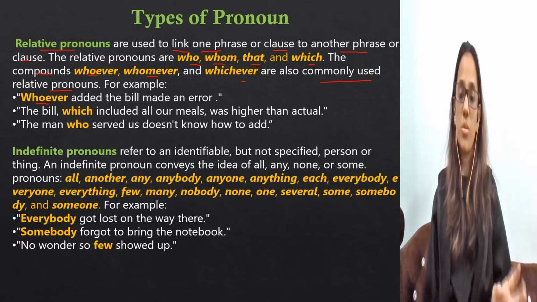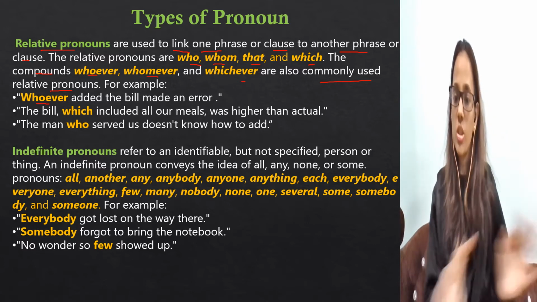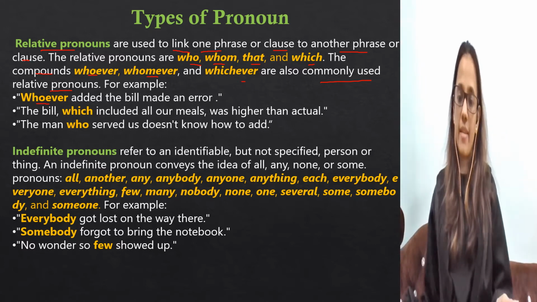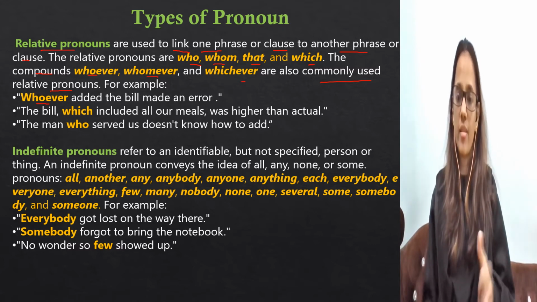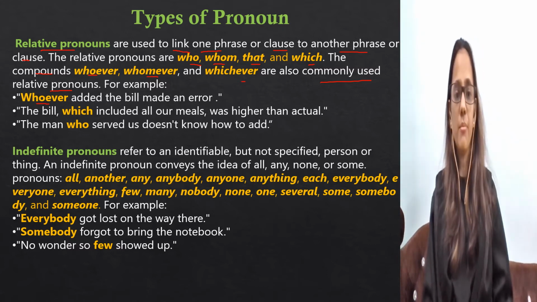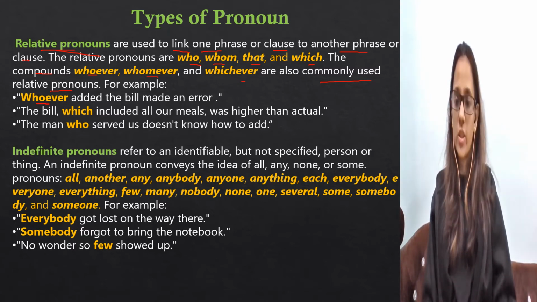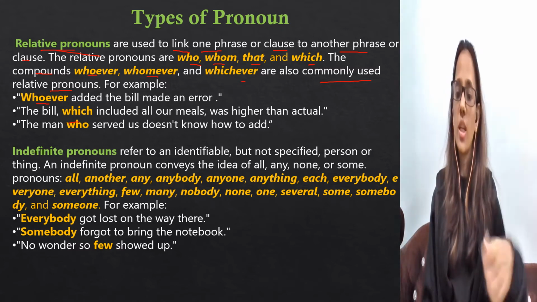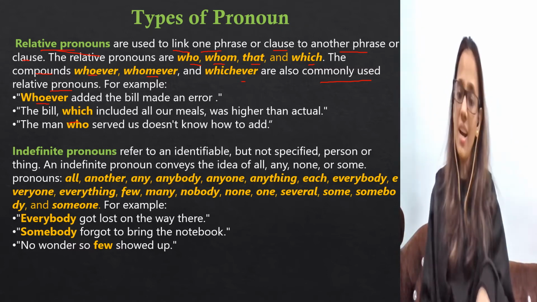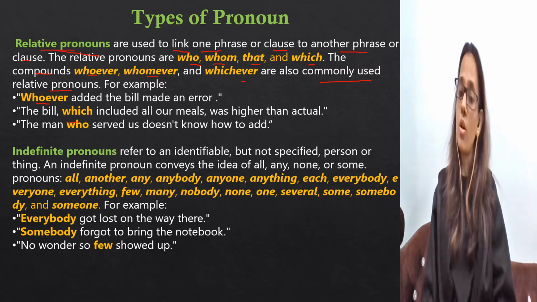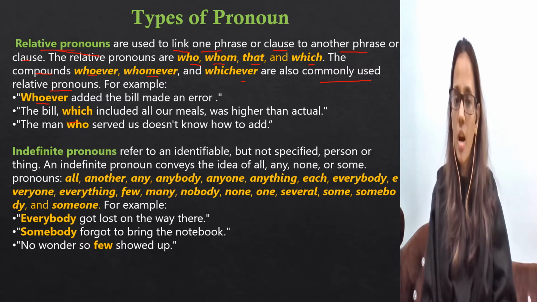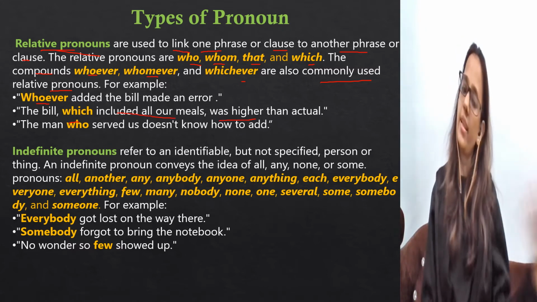You don't know who, so you are relating two things: the one who made the bill, and second, that person made an error. There was an error. So whoever you are adding, that is known as a relative pronoun. Whoever added the bill made an error. The bill, which? Why which? Because we are talking about the relative pronoun where we are combining two phrases or clauses, which included all our bills were higher than actual.